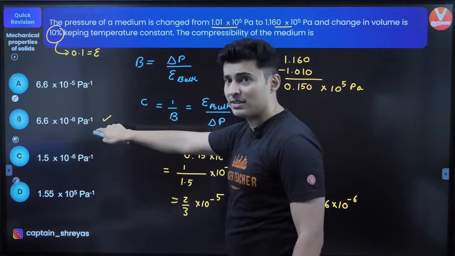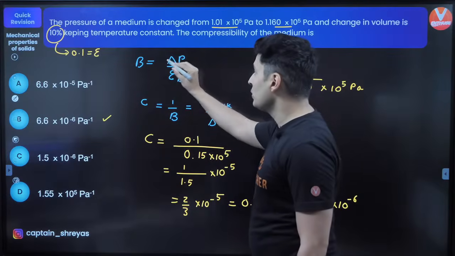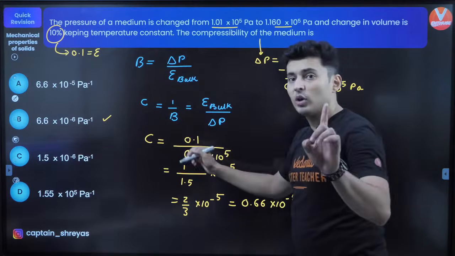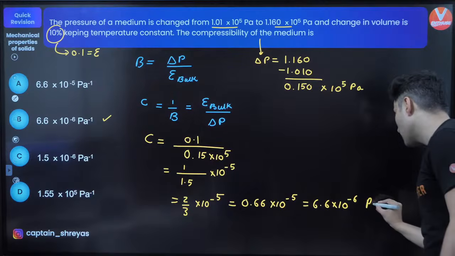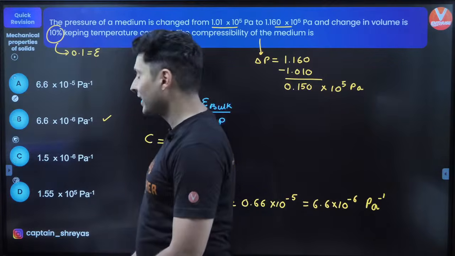Why is it Pascal inverse? Because it is 1 by bulk modulus. So remember, bulk modulus has a unit of Pascal. 1 by bulk modulus will be Pascal inverse. So that's why you have Pascal inverse compressibility. Yep, that's the correct answer.